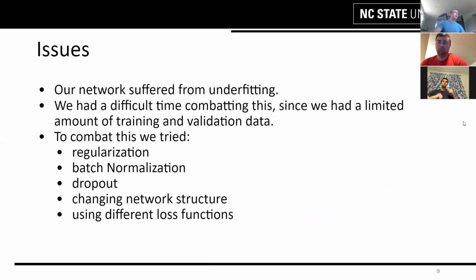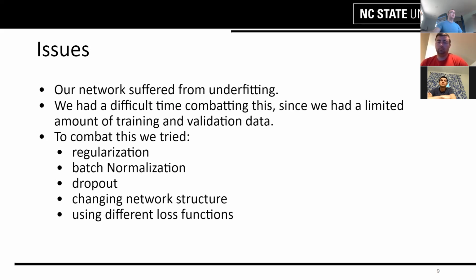Some of the issues that we had: we saw a lot of underfitting in our model. The training took a long time to happen, while our validation loss would drop pretty quickly. We had a hard time combating this because we just have a small amount of data.